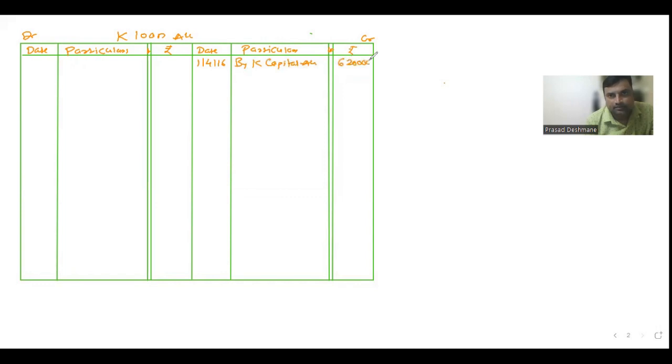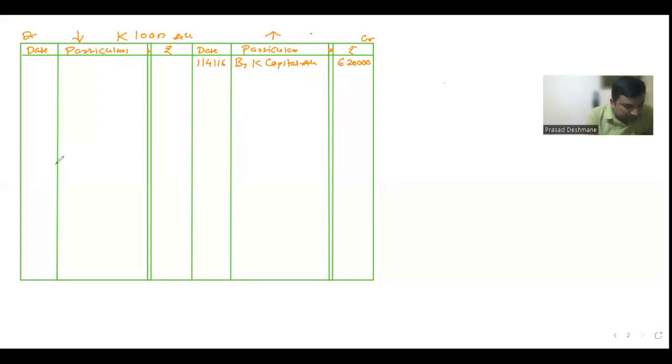6,20,000. In another session also I have mentioned the loan account rule. If you want to decrease the loan, debit side. If you want to increase the loan, credit side.